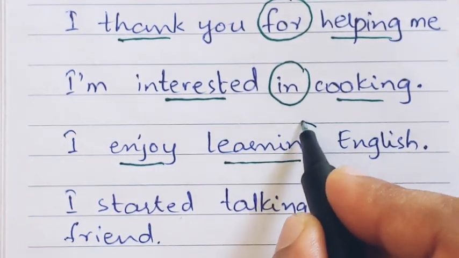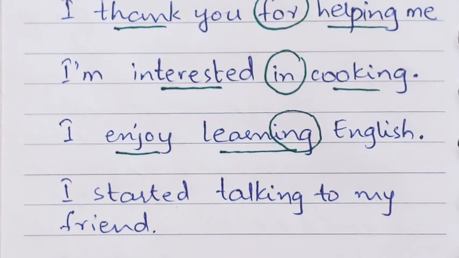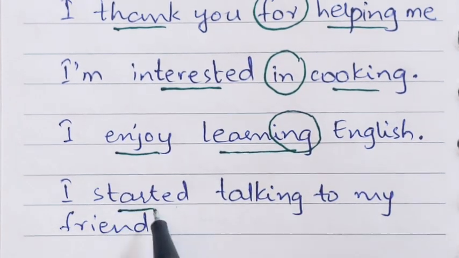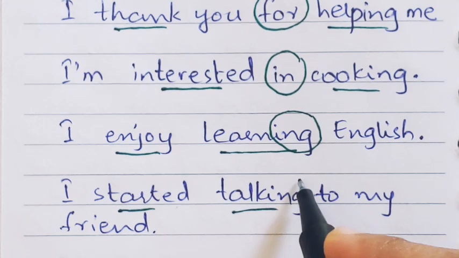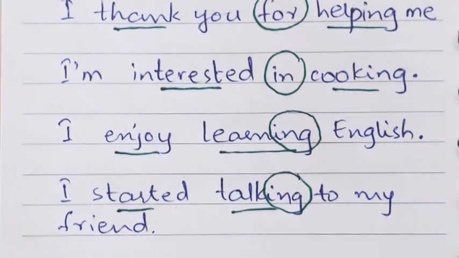So here we have ing with this second verb. I started talking to my friend. Started, a verb, again a verb, talking. So this ends in ing. So just keep in mind, when there are two verbs, if there is no gap, no preposition in between, or if there is a preposition in between, then the second verb would always end in ing.